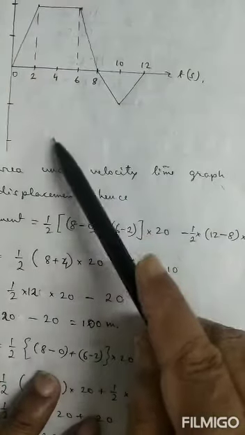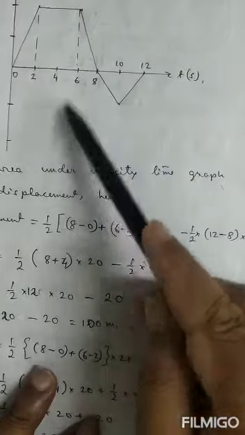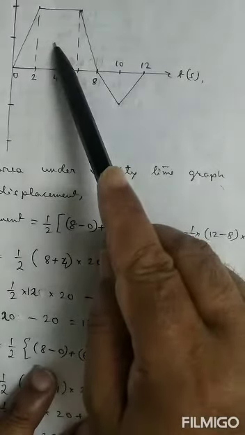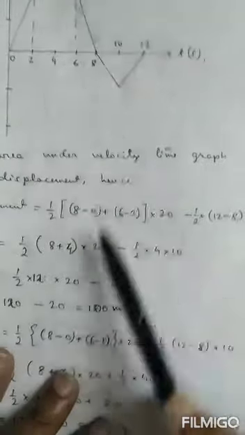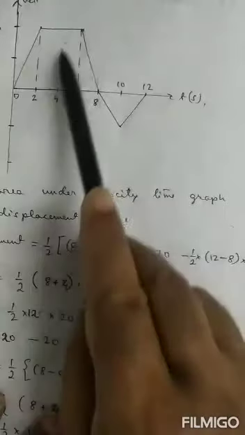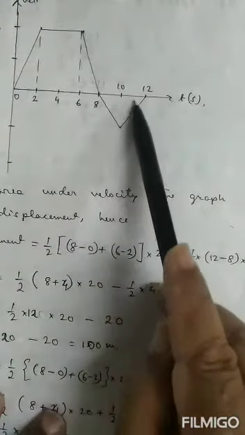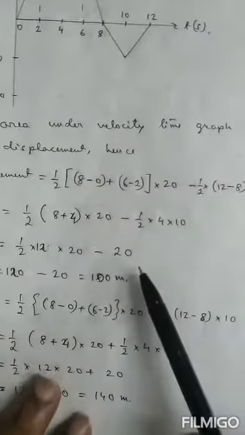Now since displacement is a vector quantity, it can have negative value. This area is positive displacement and this area is negative displacement. So what is net displacement? This area minus this area gives you the net displacement in the time 0 to 12 seconds.